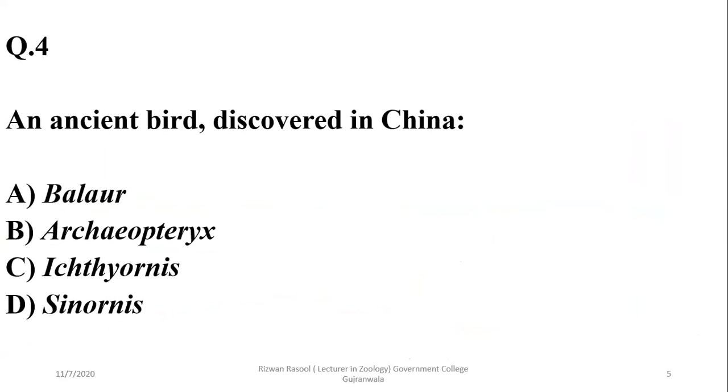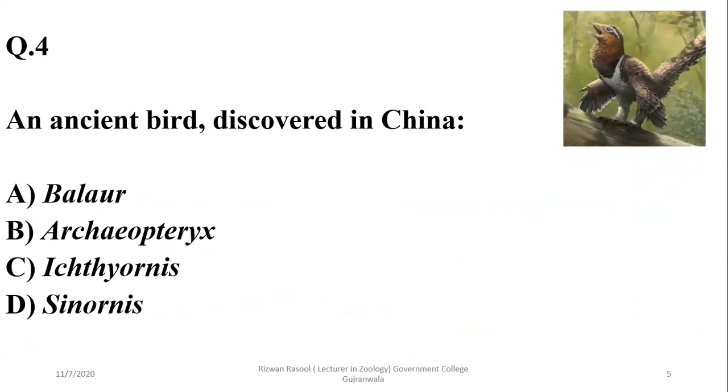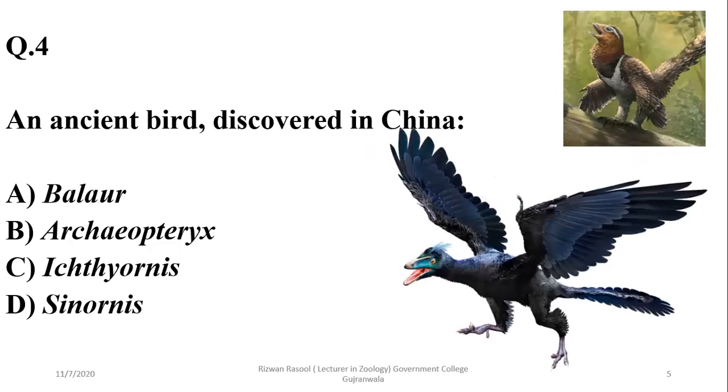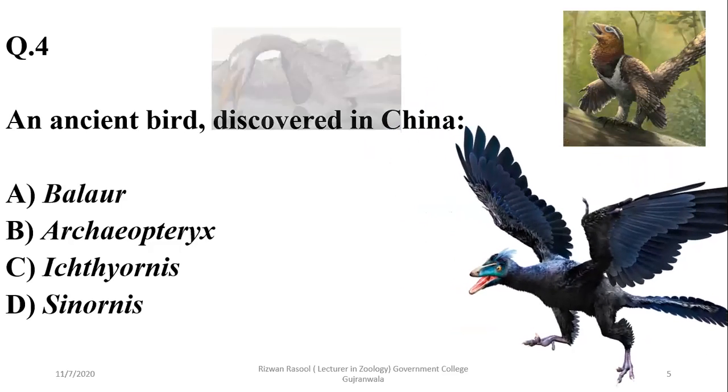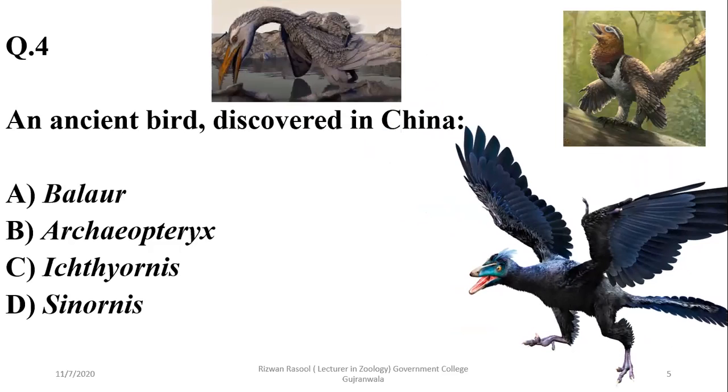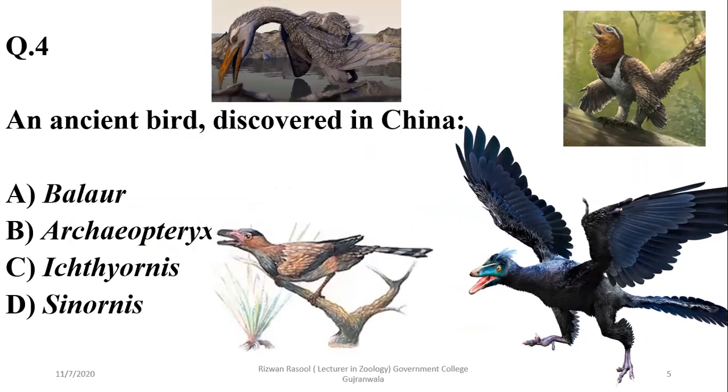An ancient bird discovered in China. Now, there are various forms of fossils which are linked with birds, but the fossil which was discovered in China is Sonorinus. The first one below is shown over here, the second one Archaeopteryx, the third Ichthyornis, and the last one Sonorinus. It was discovered in China, so the right option is Delta.